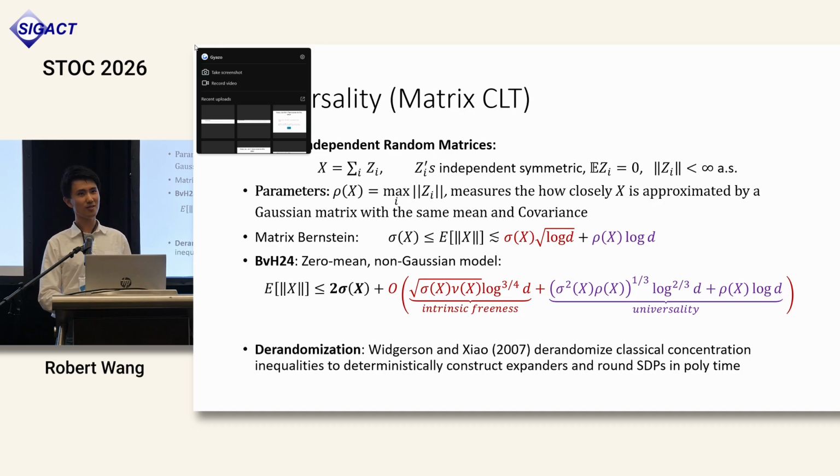So the general universality model is quite powerful. It can be used to represent a lot of different models. And a classical result of Wigderson and Xiao actually de-randomized these matrix Bernstein type inequalities for this model in order to give deterministic algorithms for constructing expander graphs and rounding SDPs in polynomial time. So our work, in some sense, is an analog of Wigderson and Xiao, but for the new matrix concentration inequalities based on intrinsic freeness.